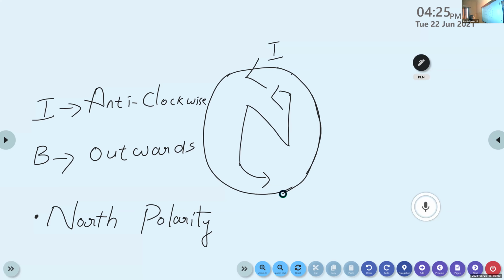If the direction of the current is anti-clockwise, the direction of the magnetic field is outwards and it shows a north polarity. Only these points you must keep in your mind.